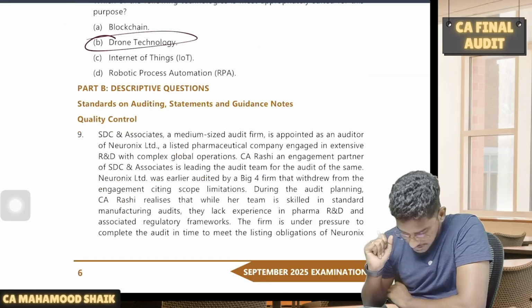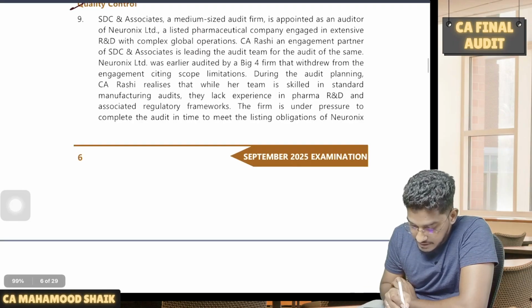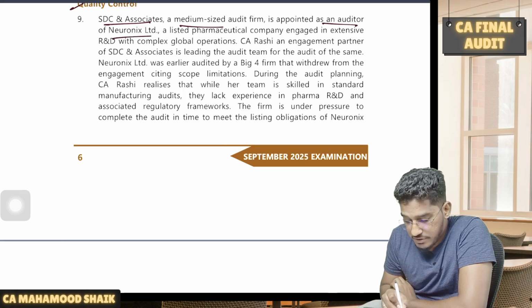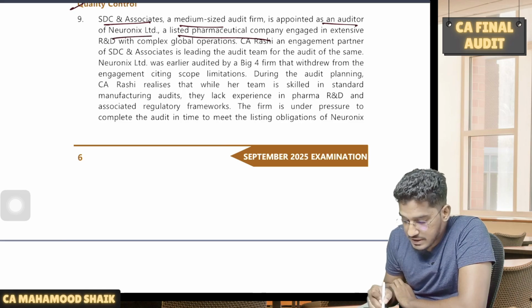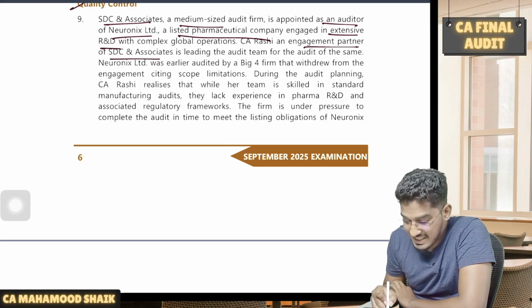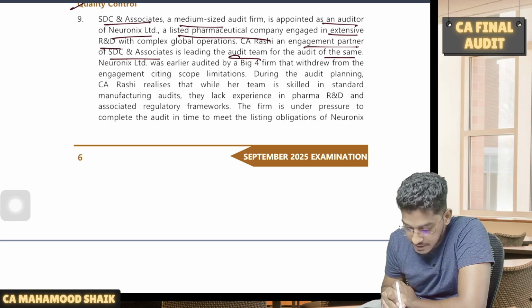Now let us have a look at the descriptive part. First we have a question from quality control. Let us see. SDC and Associates, a medium-sized audit firm, is appointed as auditor of Neuronix Limited, a listed pharmaceutical company engaged in extensive R&D with complex global operations. CA Rashi, an engagement partner of SDC and Associates, is leading the audit team. That means she is an engagement partner.